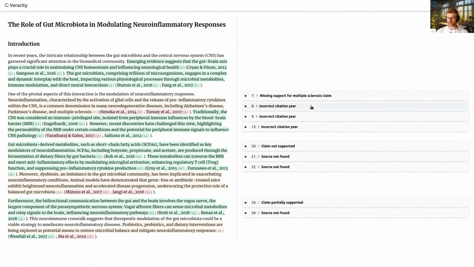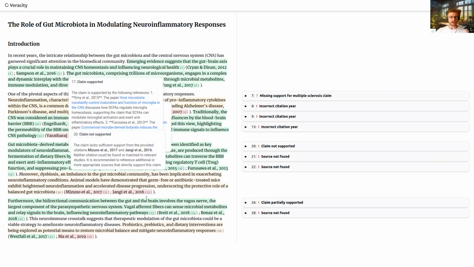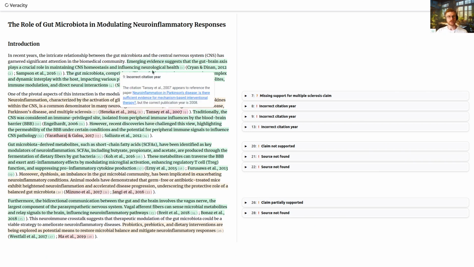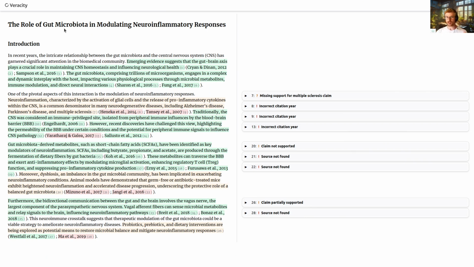So let's look at an example. And for the purposes of demonstration, we have our standalone user interface here. What you're seeing on the left is a ChatGPT-generated introduction to a scientific paper that I requested. And it's full of plausible claims supported by citations. And you can see it's overlaid with the results of our analysis, which has been generated by our automated checks.